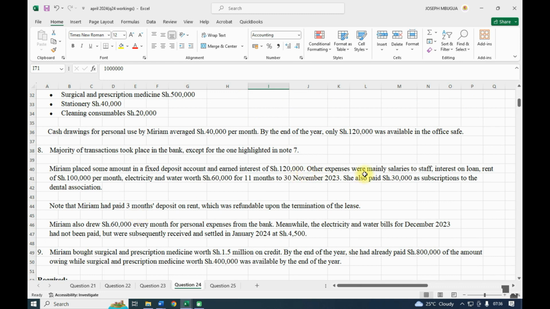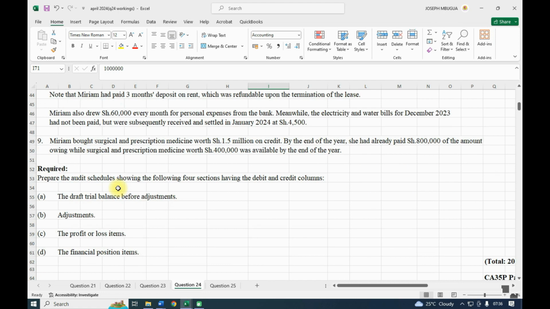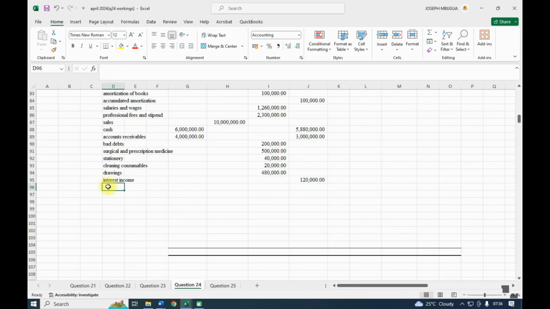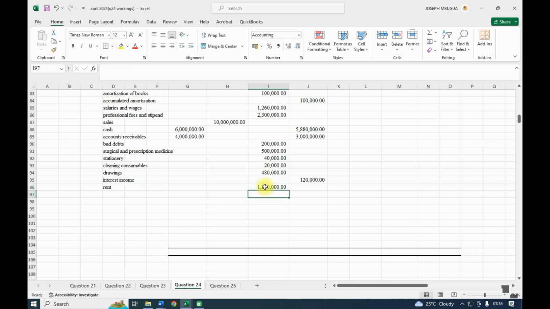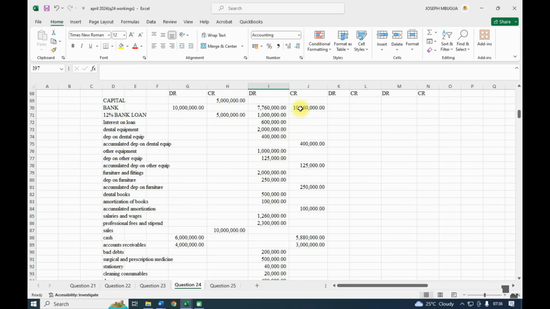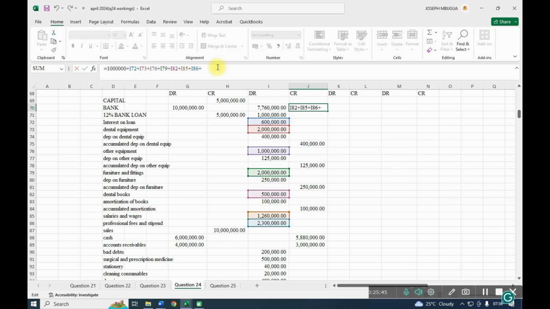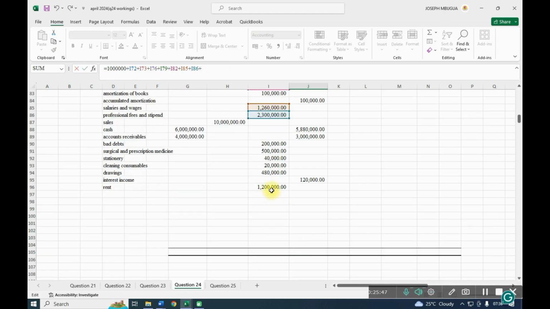Then other expenses were mainly salaries to staff, interest on loan, rent of 100,000 per month. We have rent of 100,000 per month, so 100,000 by 12, which will be 1.2. So we add to the bank because we are paying from the bank, 1.2.